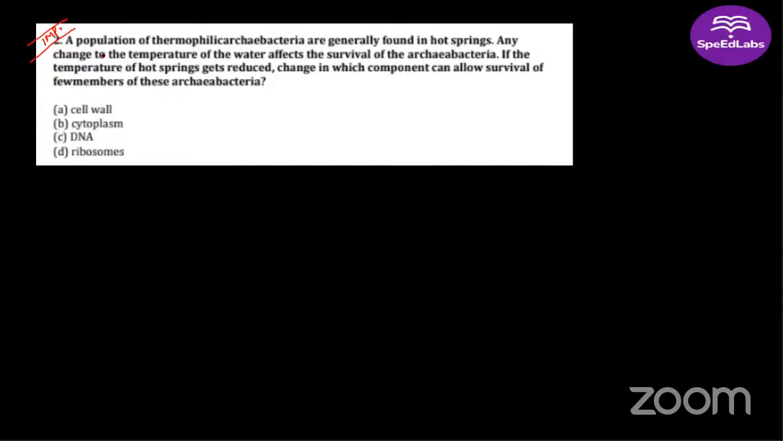Okay, so if the temperature of the hot spring gets reduced, change in which component can allow survival of few members of these archaebacteria? It's DNA. If there is a change in the genetic material which leads towards the adaptation that some of the archaebacteria survive because of the temperature change of the hot springs, then those archaebacteria will be able to survive. So the answer will be DNA, the genetic material. All right, moving on to the next question.